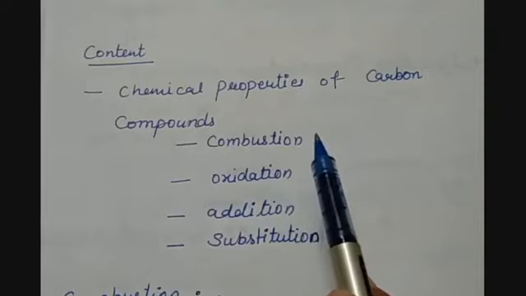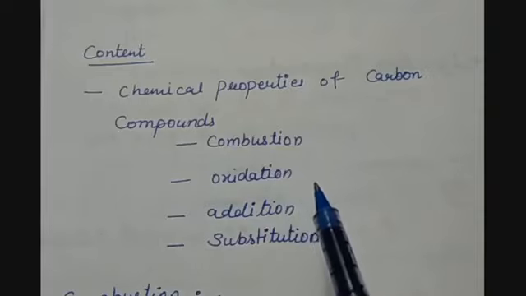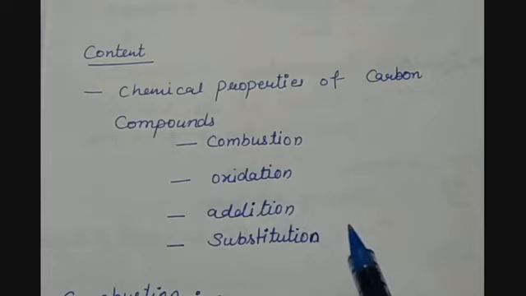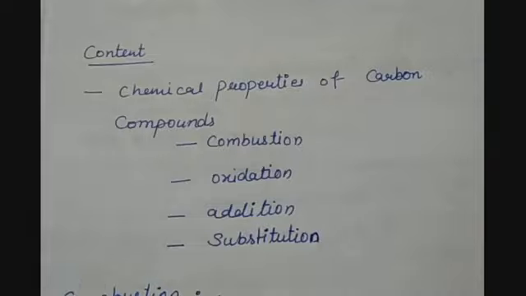First reaction is combustion, second oxidation, third addition, fourth is substitution. So under chemical properties of carbon and its compounds, we will study the four types of chemical properties of carbon and its compound, which are combustion, oxidation, addition and substitution.